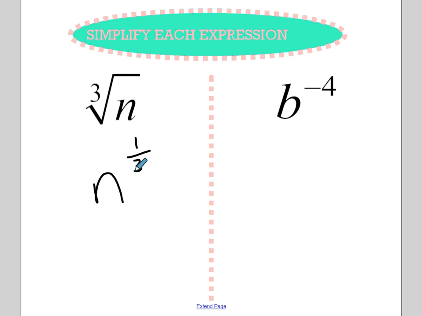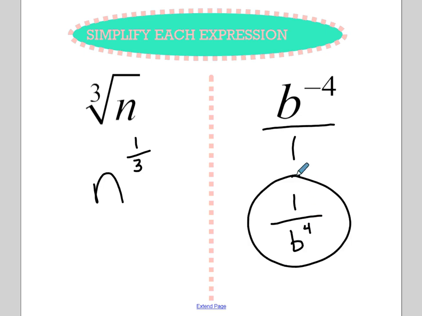Here we have b to the -4, so that's really over 1. Whenever we have a negative exponent, if it is on the top of the fraction, we flip it to the bottom and make it positive, and if it's on the bottom of the fraction, we flip it to the top and make it positive. So in this case, b to the -4 is up top, so we put it on the bottom. So we go 1 over b to the 4th. Now, because it's positive, we are all done.